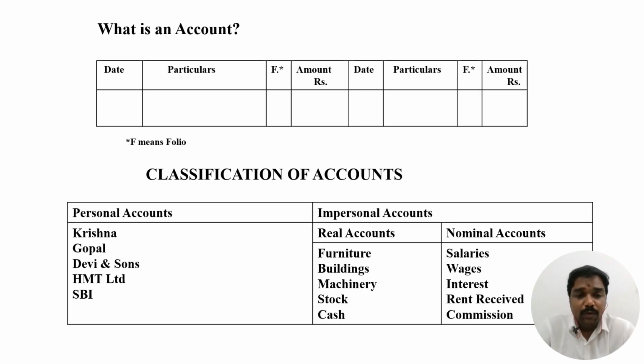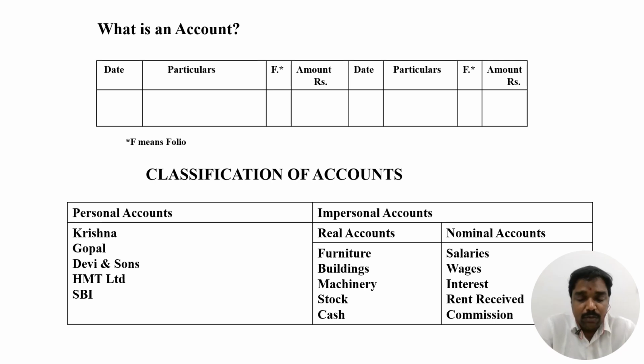And this is a pro forma to learn about what is an account. The account pro forma is like this: date, particulars, F means folio, so we note down the transaction numbers 1, 2, 3 like that, and then amount. So this is the pro forma as we will see in banks, negotiable instrument passbooks, or some other places. You are seeing this particular accounting pro forma.